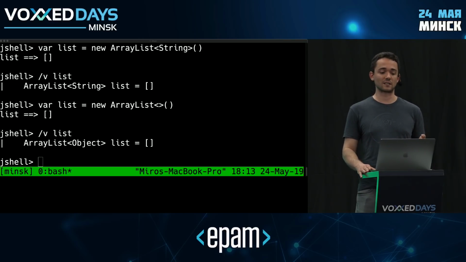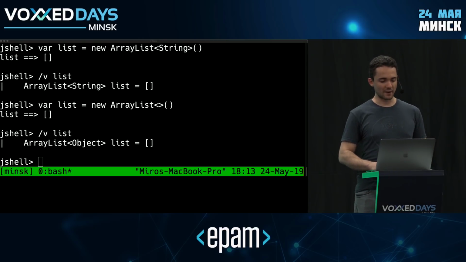I would imagine they basically introduced this for consistency reasons, right? The diamond operator was available in Java prior to local variable type inference. And there were already cases when you could end up with an object, right? That's just how the diamond operator works. So after they introduced local variable type inference, for consistency, they kind of had to keep telling the same story, right? So I think that's why this is allowed. Maybe if both features were introduced in the same release of the platform, this would be different. Maybe this wouldn't work, but I guess we'll never know.